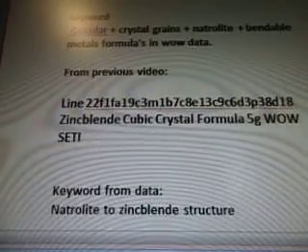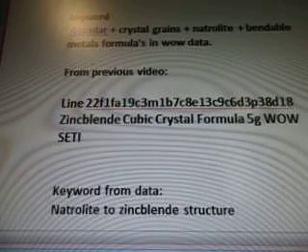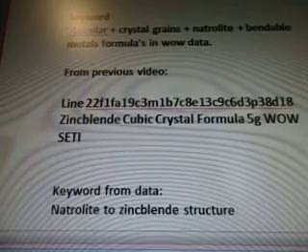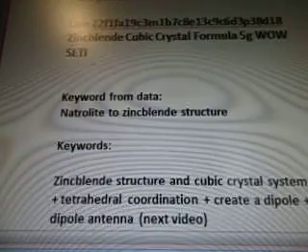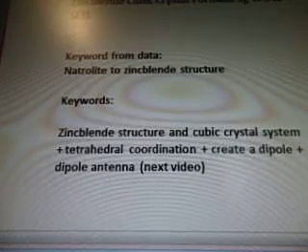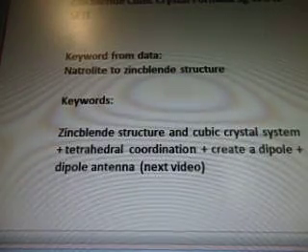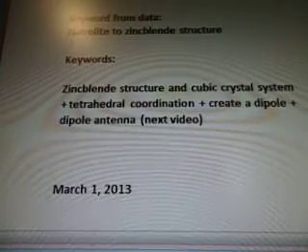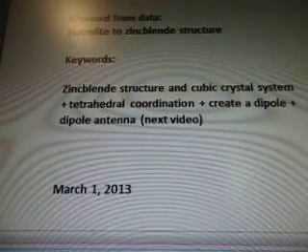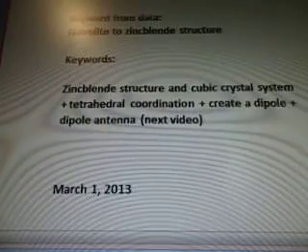Line 22f1fa19c3m1b7c8e13c9c6d3p38d18. Zinc blend cubic crystal formula 5G Wow Seti. So the keyword from the data is natural light to zinc blend structure. So the keywords are zinc blend structure and cubic crystal system plus tetrahedral coordination plus create a dipole plus a dipole antenna, which will be in the next video.